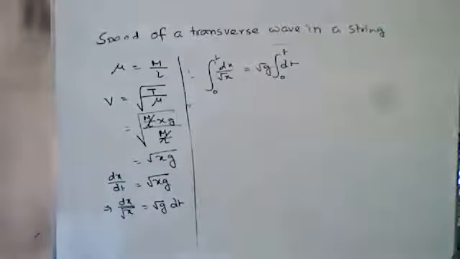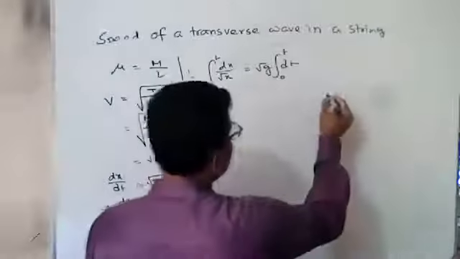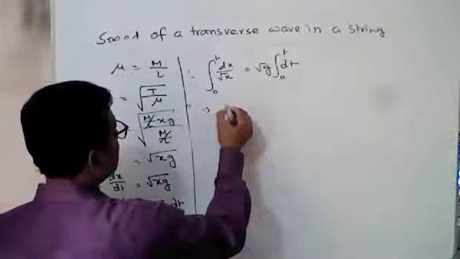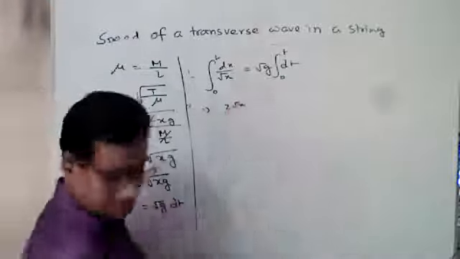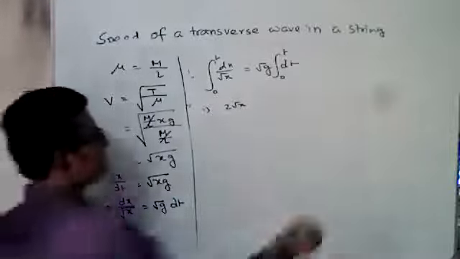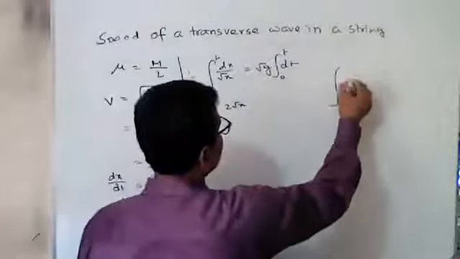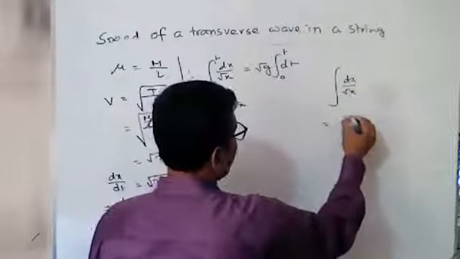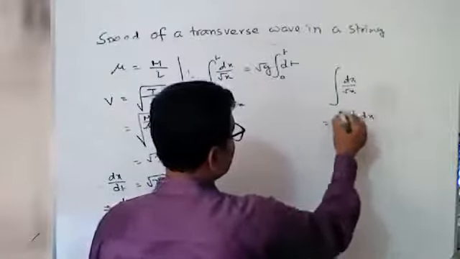What is the integration of root over x? Now come on. It will be 2 root x, yes or no? Integration of dx by root over x means x to the power minus half, dx.